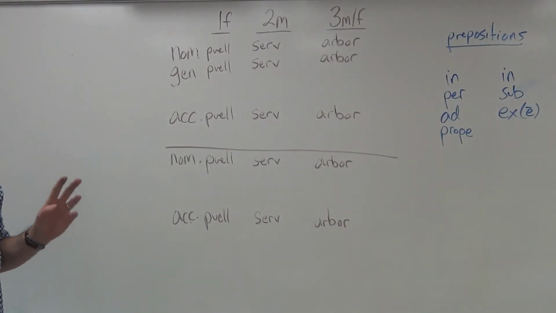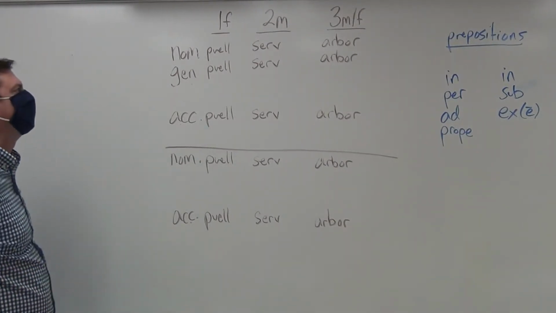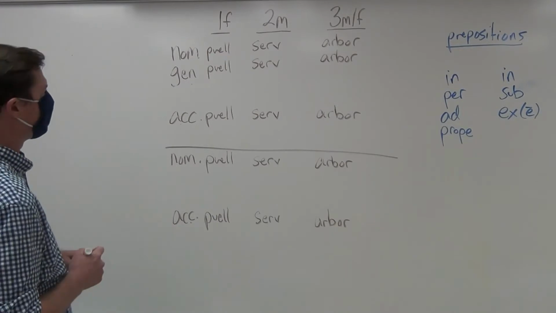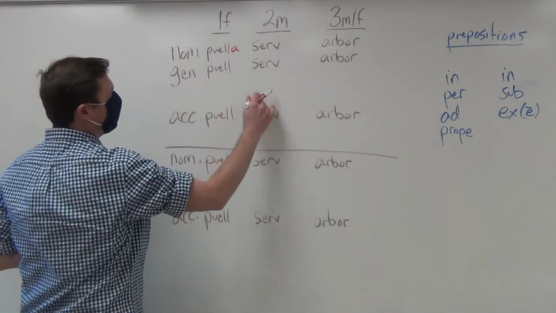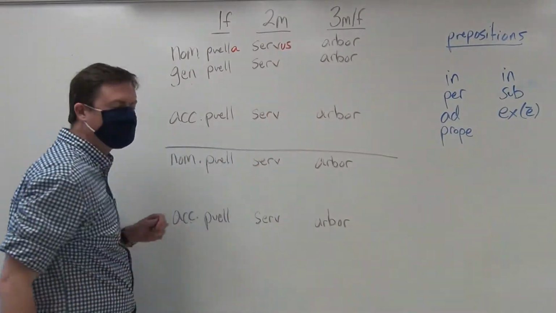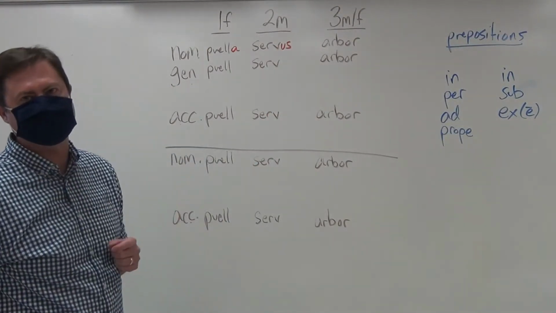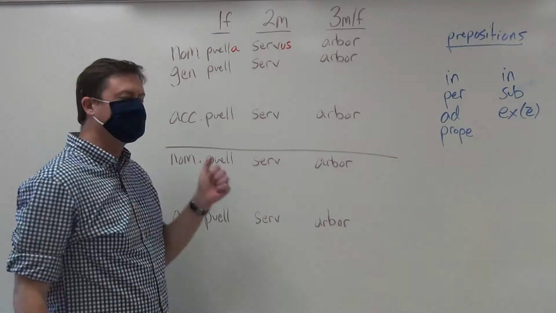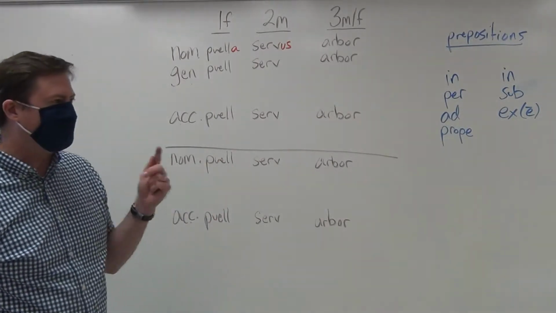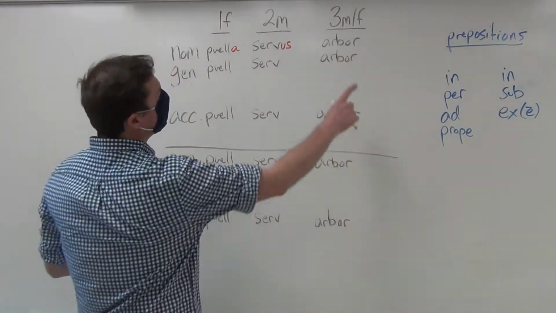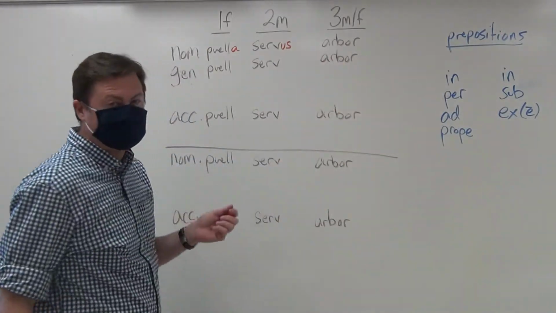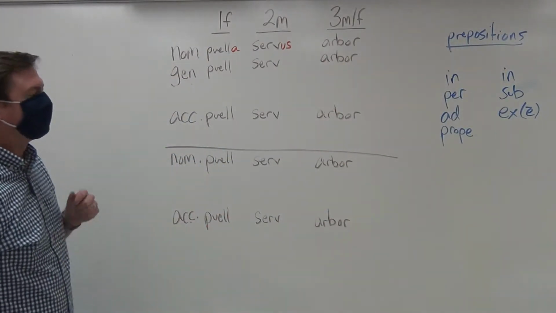To this point, we should be familiar with the forms of the nominative, which would be the subject, and we should know that the endings for the first declension would be an A for puella, and US for servus, but remember the six that do not have an ending US in the nominative. They include puer, vir, ager, magister, minister, and liber. And then, of course, third declension words in the nominative, subject or predicate nominative, are not going to have an ending whatsoever.